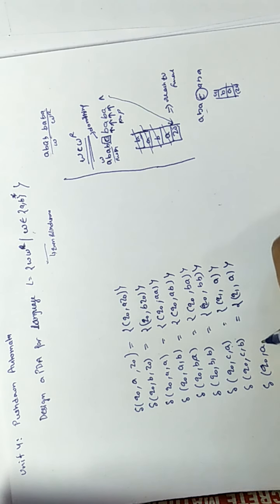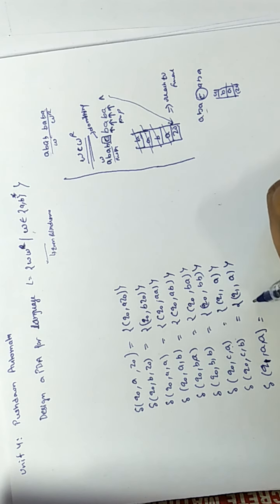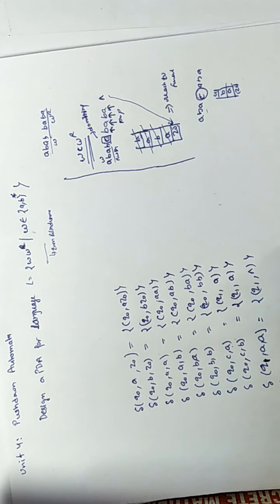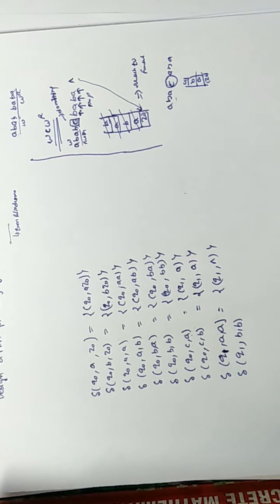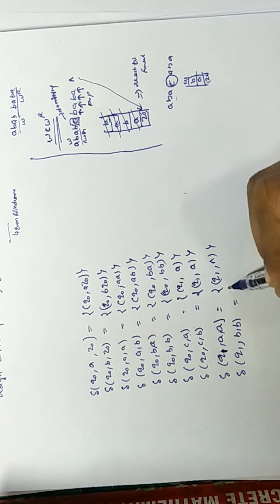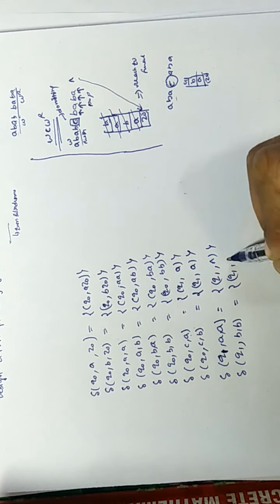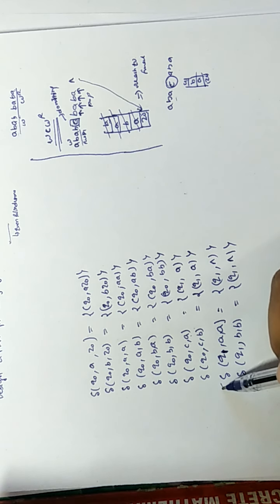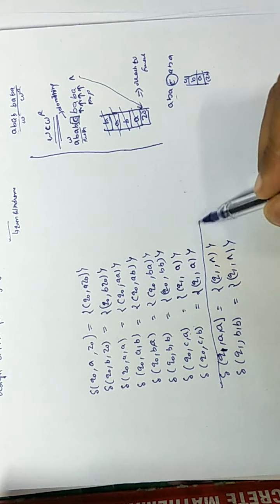So now if you read A in the input, A will be on the top. On reaching Q1 you have to pop it. Or if you get B on the input, B will be on the top of the stack, so you have to pop. So these are the operations you get after C.